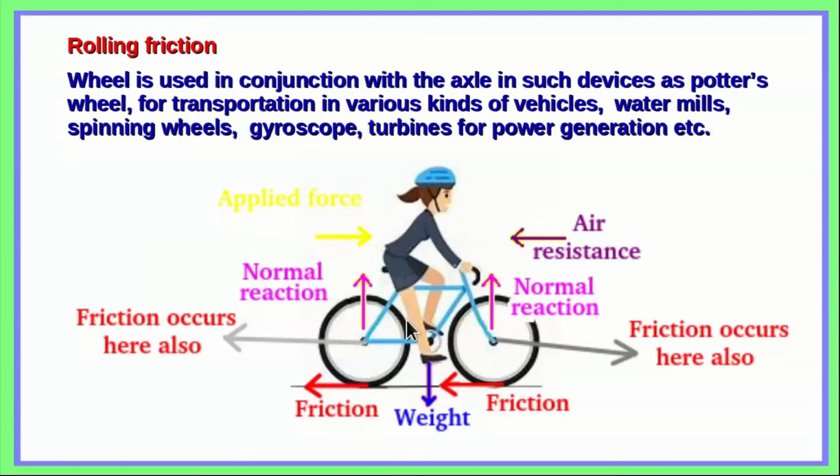The pedaling action gives rise to the applied force, and that keeps the cycle and the cyclist moving in this particular direction. Arising from these normal reactions, we have the frictional forces acting at the point of contact between the tire and the ground at these two points. In fact, there is friction also at the axis of the two wheels, and also the air resistance being applied on all surfaces of the cyclist as well as the cycle.